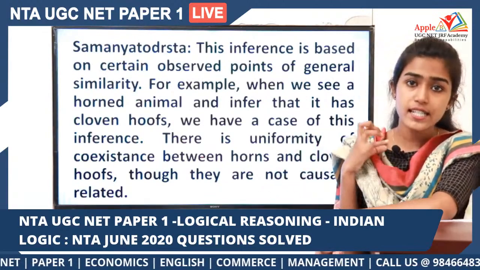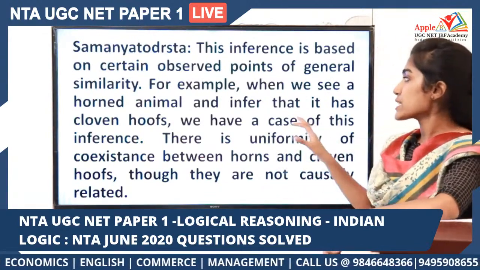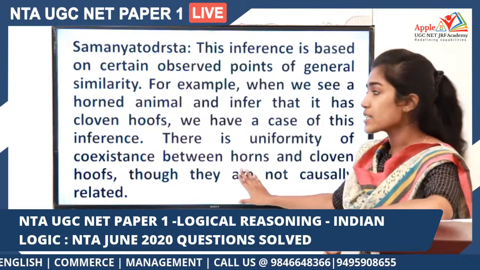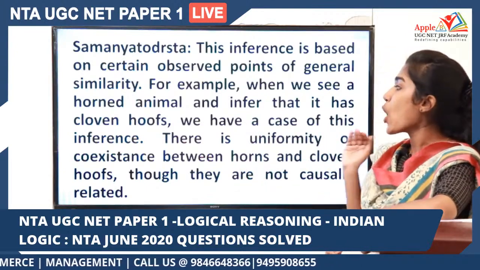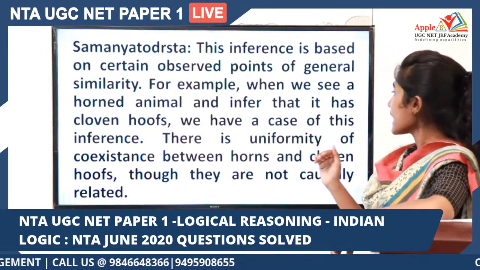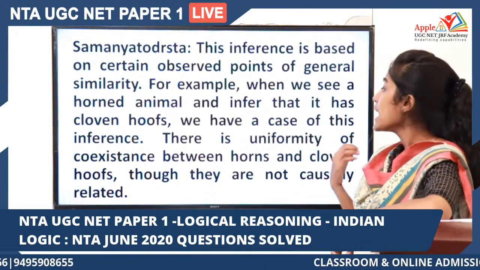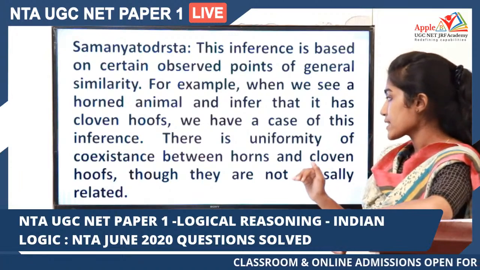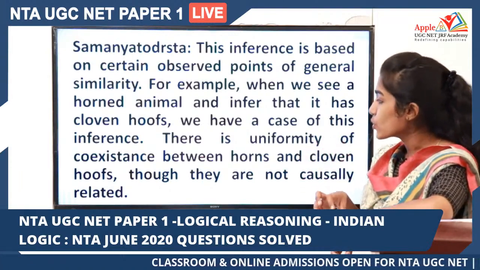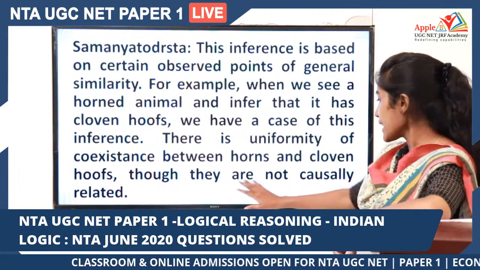I have just added an example here. I'll read it out for you. When we see a horned animal and infer that it has cloven hoofs, we have a case of this inference. There is uniformity of coexistence between horns and cloven hoofs, though they are not causally related.